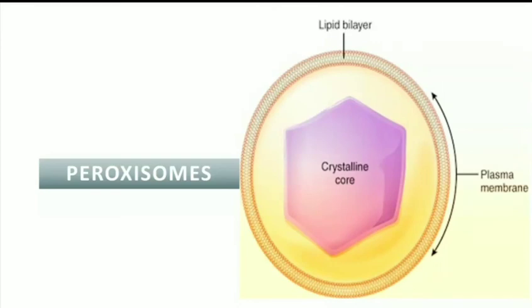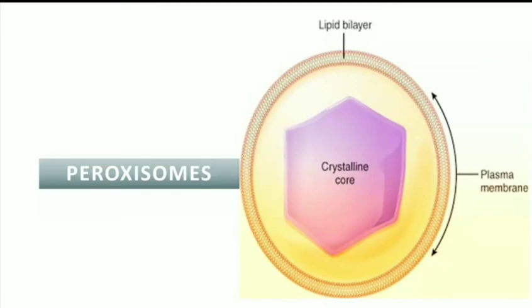The biochemical abnormalities associated with the PBDs include increased levels of very long chain fatty acids such as C24 and C26, and a decrease in the concentration of plasmalogens in our cells.